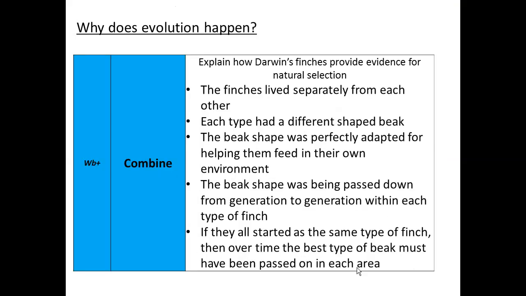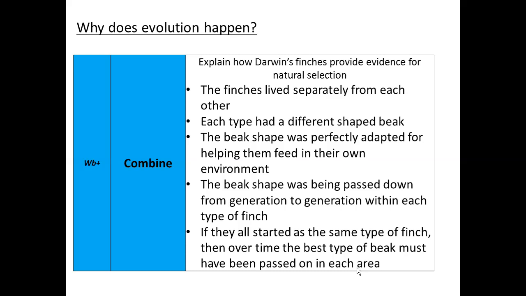And for the last one, explain how Darwin's finches provide evidence for natural selection. The finches lived separately from each other, geographically isolated. Each type had a different shaped beak. The beak shape was perfectly adapted for helping them feed in their own environment. The beak shape was being passed down from generation to generation within each type of finch.